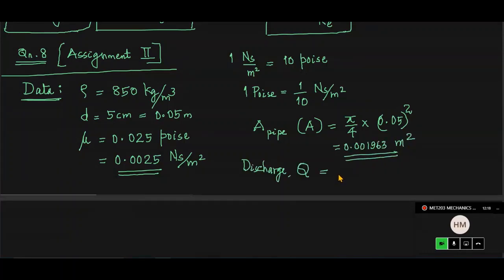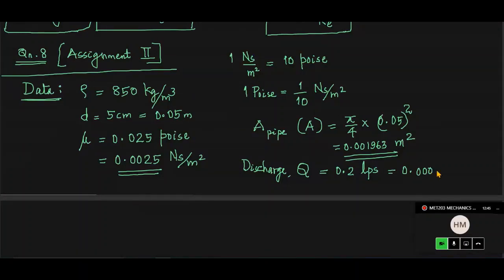The discharge given in the question is 0.2, I think LPS, liter per second. Okay, liter per second. So 1 liter is 1 by 1000 meter cube. Therefore, liter per second divided by 1000, so that means 3 more decimal places will come.